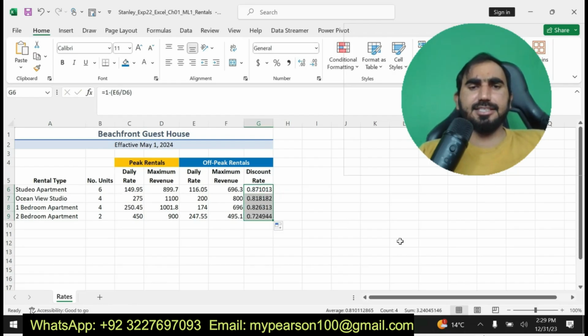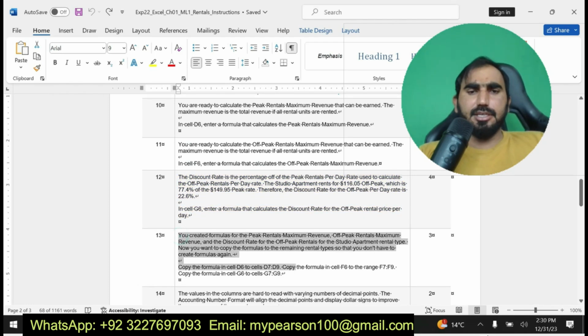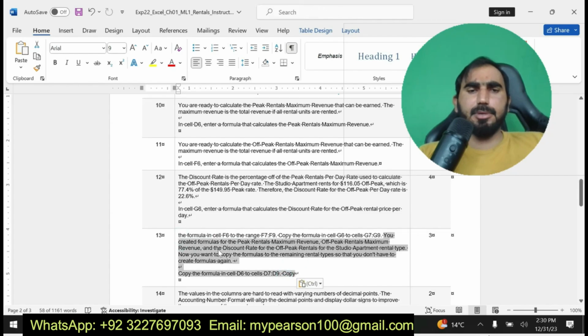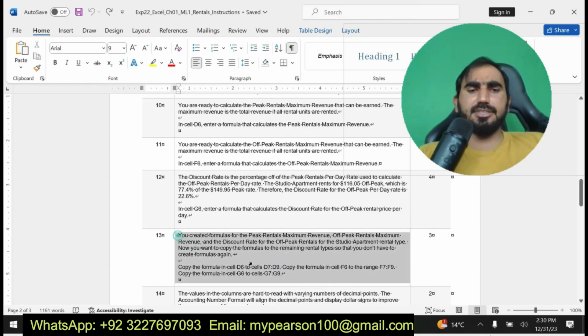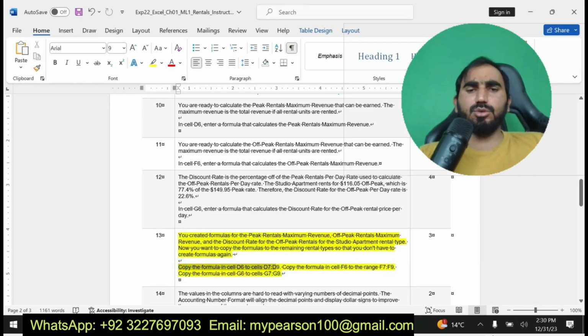Now I am going to fill the ranges. By using the fill handle, I have found the values for my remaining cells. I have completed step number 12. Now I am going to move on to my next step, number 13. Copy the formula in cell D6 to cells D7 to D9. Copy the formula in cell F6 to the range F7 to F9. Now you can see here I am going to solve step number 13.